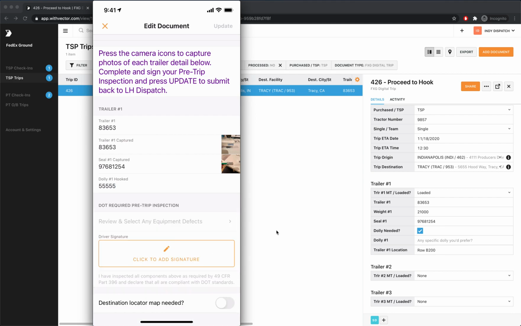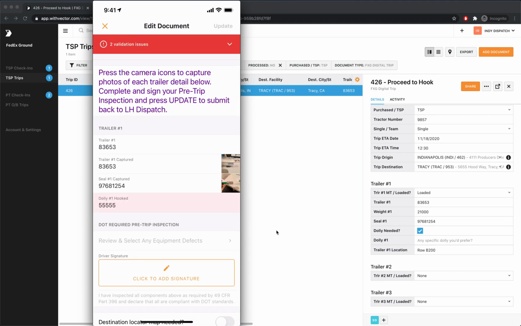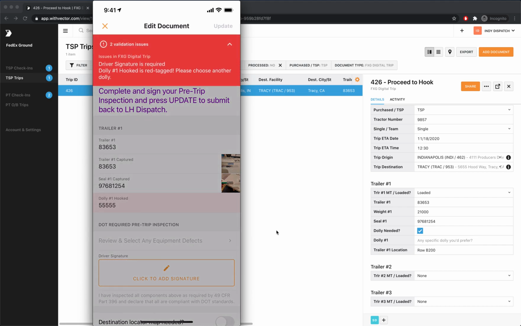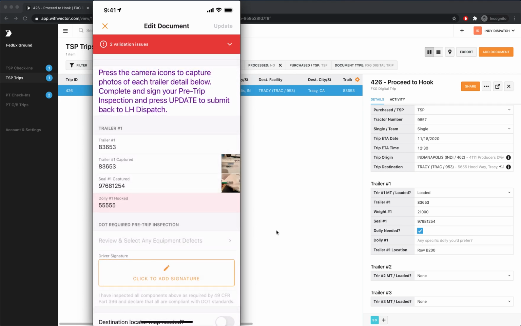Now, right now, if the driver attempts to update up at the top right, you'll see it's gray, and they cannot submit this. But even if they try to, it's going to tell them of the errors before they can submit it. And it looks like right now there's two errors. One is, well, we need to sign our pre-trip. We haven't done our pre-trip yet. And the second, it's already telling us the dolly you've selected is red tagged. Please choose another dolly.